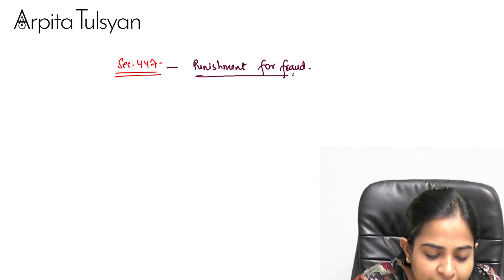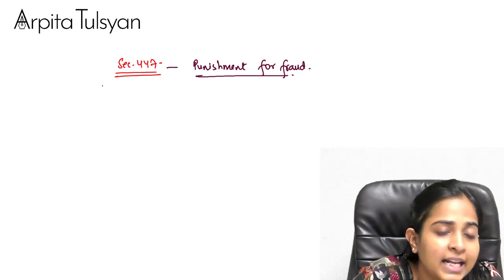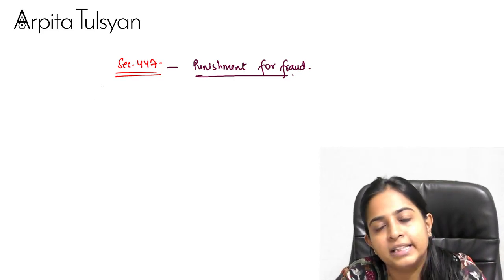Now what are we supposed to see? First, we should find out how much is the amount involved in the fraud.